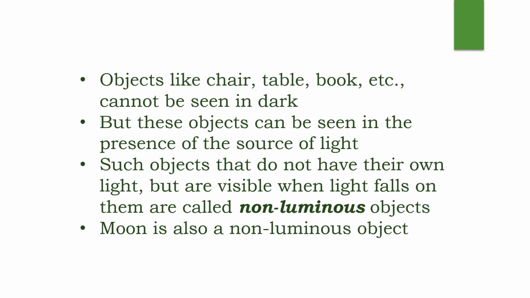Now, objects like chair, table, books, etc. cannot be seen in the dark. But these objects can be seen in the presence of a source of light. Such objects that do not have their own light but are visible when light falls on them are said to be non-luminous objects. Moon is said to be a non-luminous object.